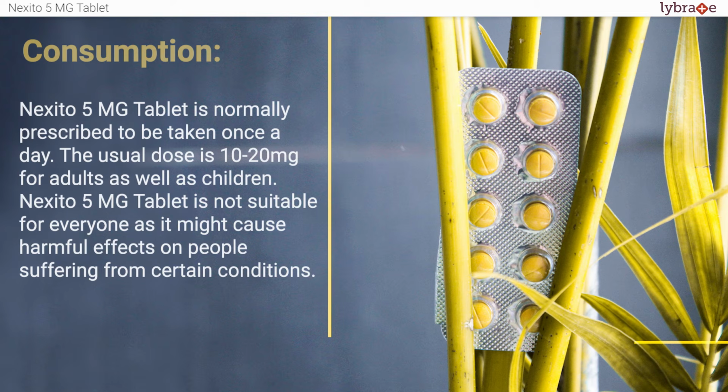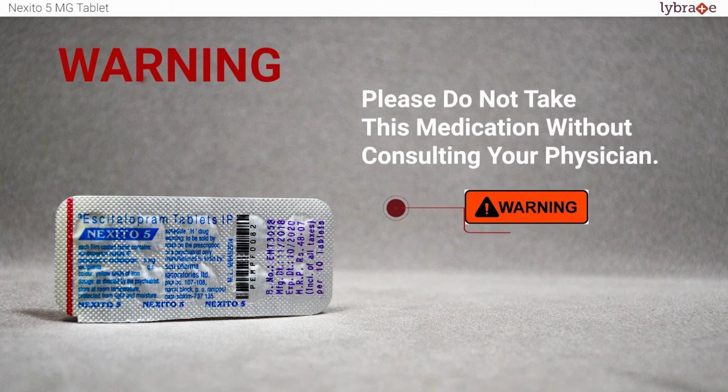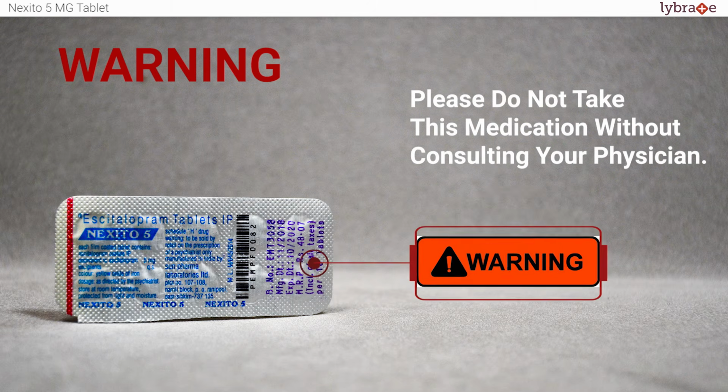The usual dose is 10 to 20 mg for adults as well as children. Nexito tablet is not suitable for everyone as it might cause harmful effects on people suffering from certain conditions. Warning: please do not take this medication without consulting your physician.